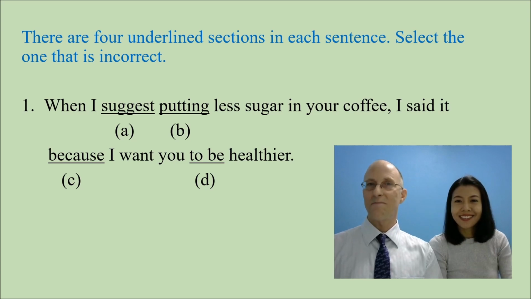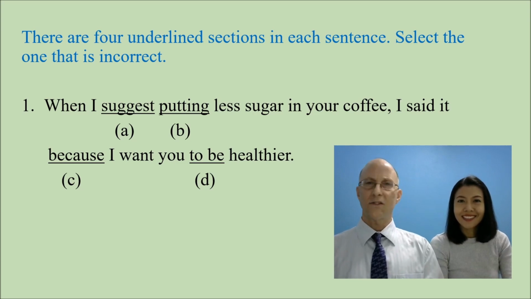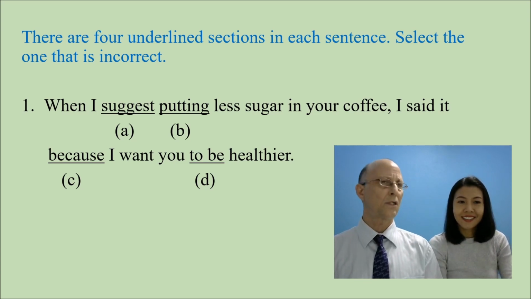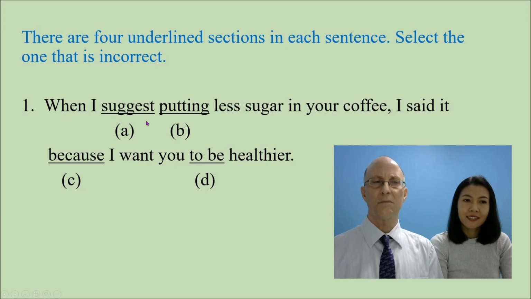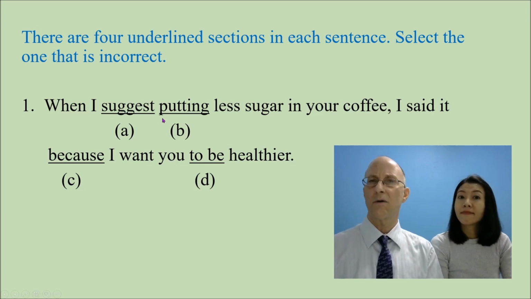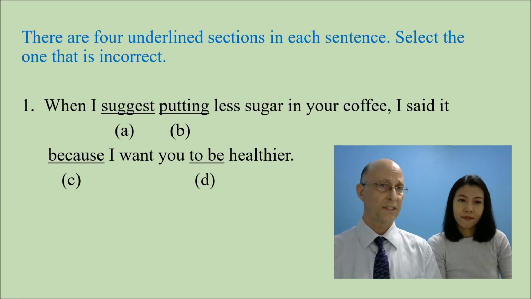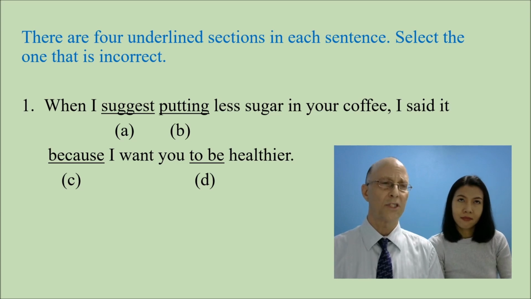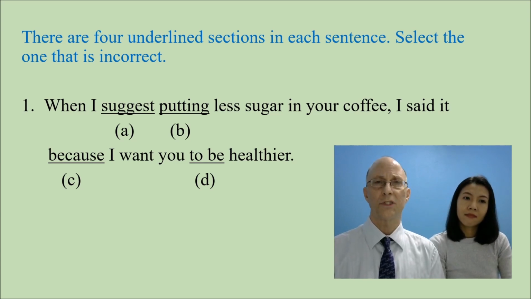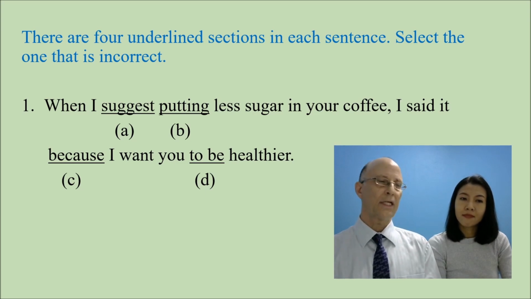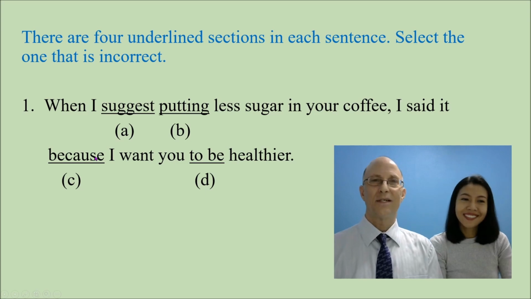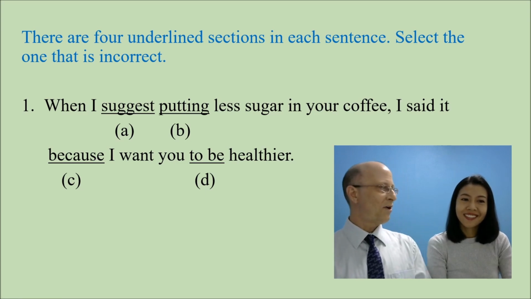Right, said, past tense. So let's try to find ones that are correct to follow our strategy. First of all, this is subject verb. What comes after a verb is likely going to be the object, and especially with suggest, it requires an object. And here we have putting, which is a gerund and a noun, and therefore is a correct object. Next we have because. Because, what should follow because?